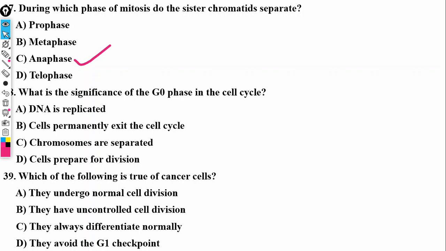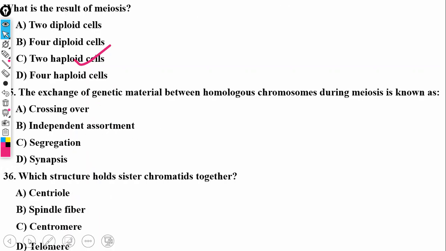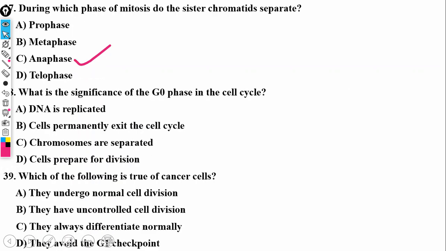Is it DNA that is replicated? No, we said that happens in the S phase. The cell permanently exits the cell cycle. Nothing is being said of arresting here. It's in G2 that the cell prepares for division. So in this case, the answer is the cell permanently exits the cell cycle. It permanently exits the cell cycle to rest, so that's still connoting rest.